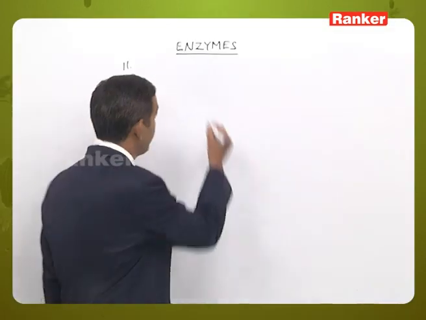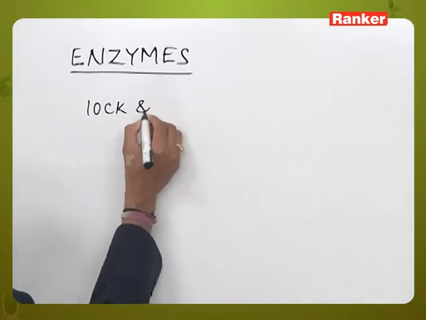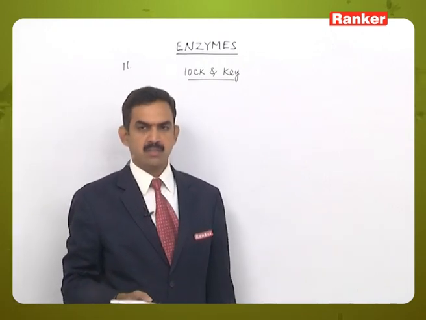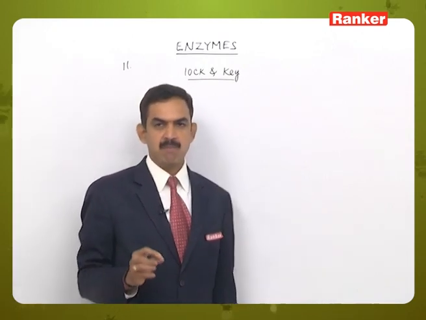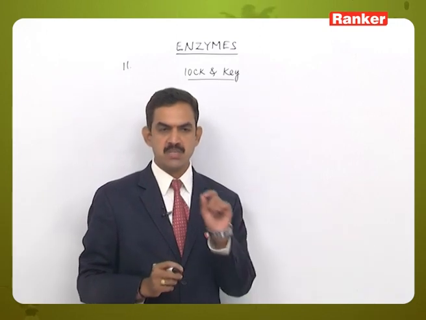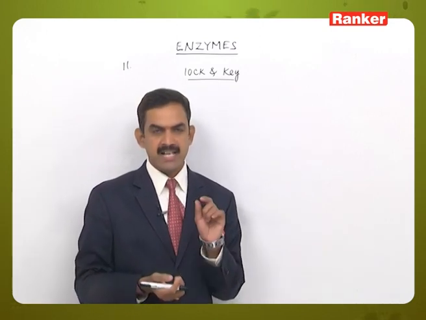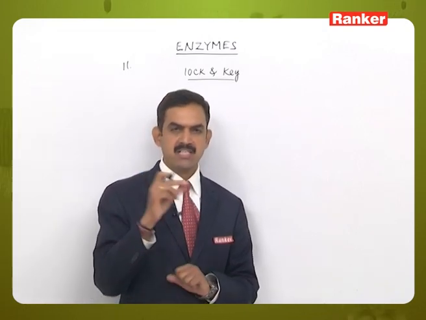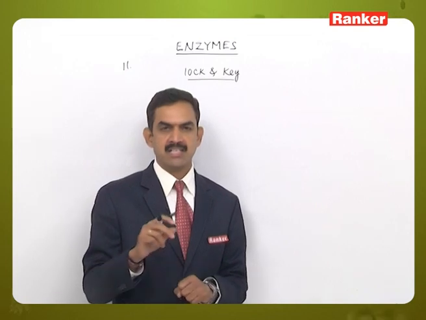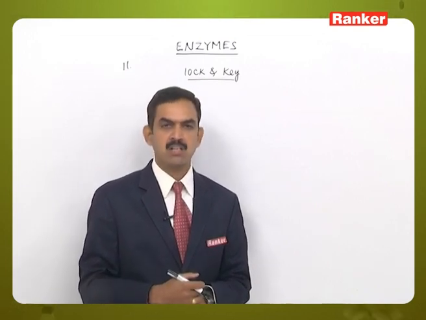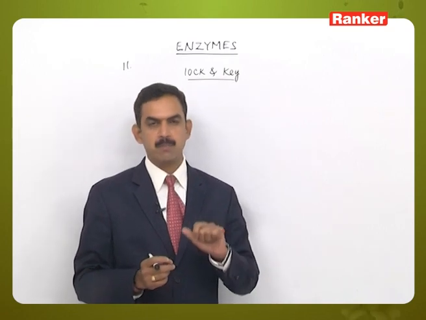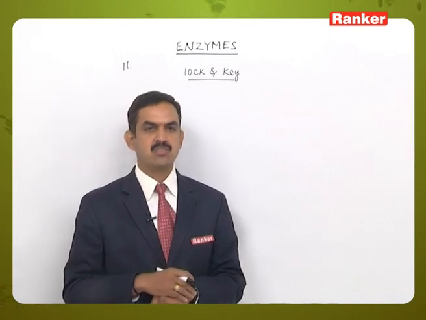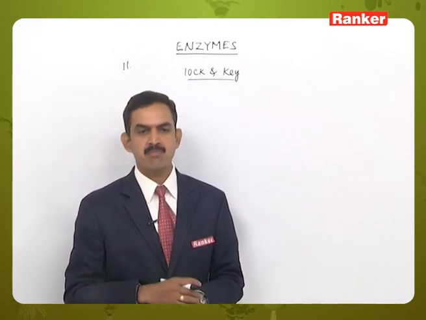So, here the lock and key hypothesis was given by Emil Fischer and Koshland. Emil Fischer gave this concept of the relationship between the lock and key, where the levers present on the key have similar insertions so that it can open that specific lock only. That is the relationship existing between the shape of the substrate and the shape of the active site present on the enzyme molecule.